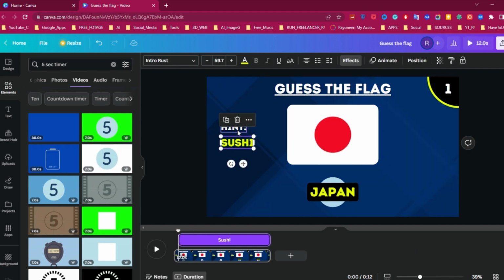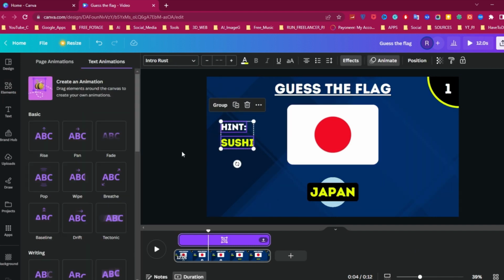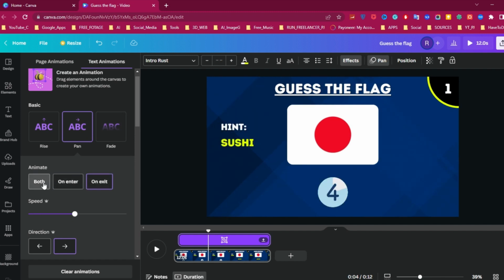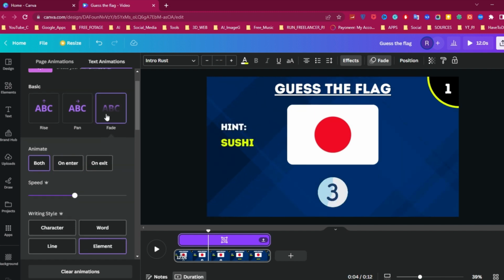So let's add animations to the objects. Now select both hint texts and click on the animation section. Then select any animation that you like.